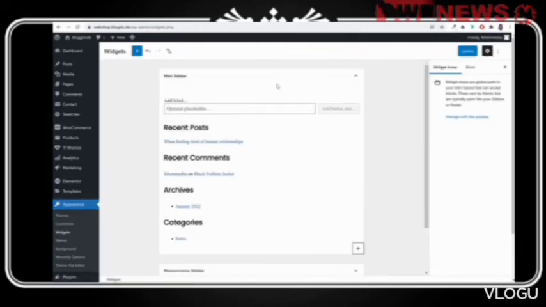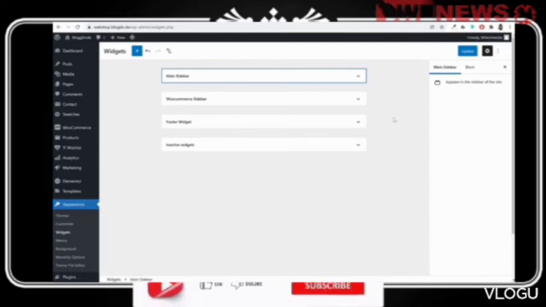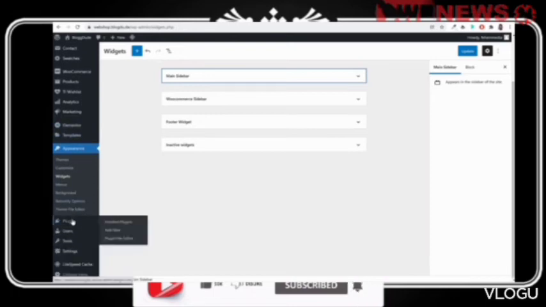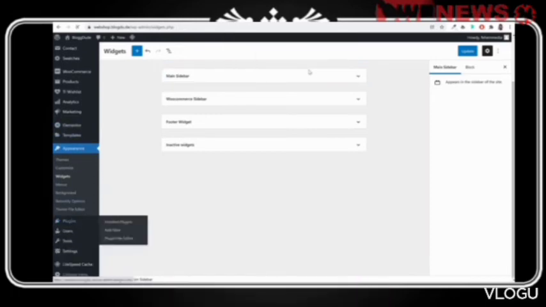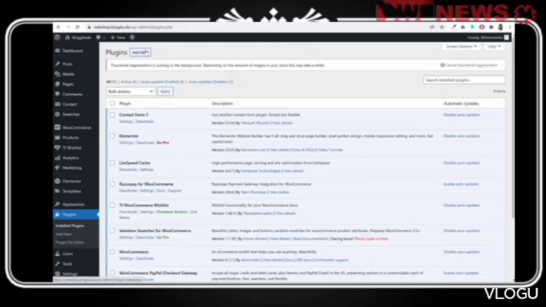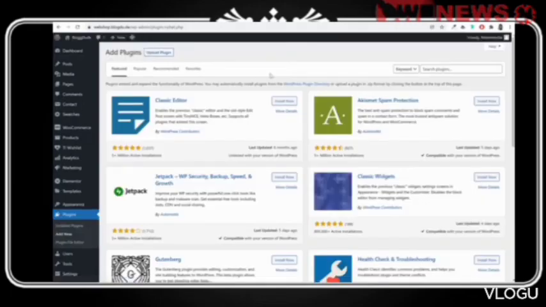So yeah, now sometimes you might face some problem using the regular widget area, so you can do one thing. Instead of this, you can use the classic widgets. For that, you'll have to install a new plugin. So click on add new and search.